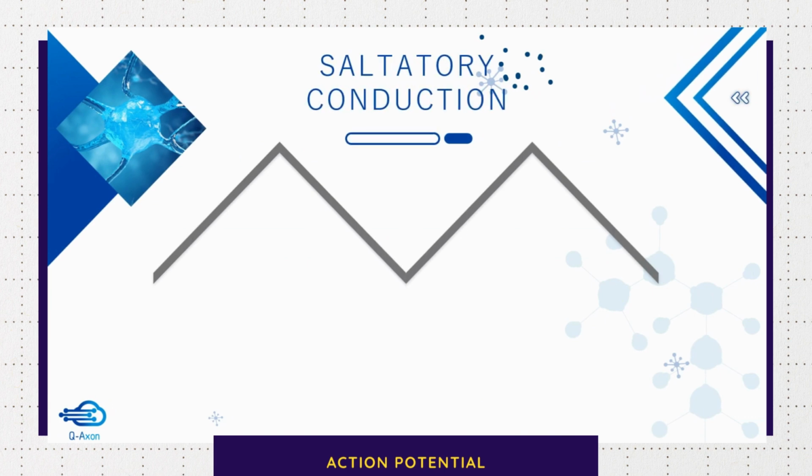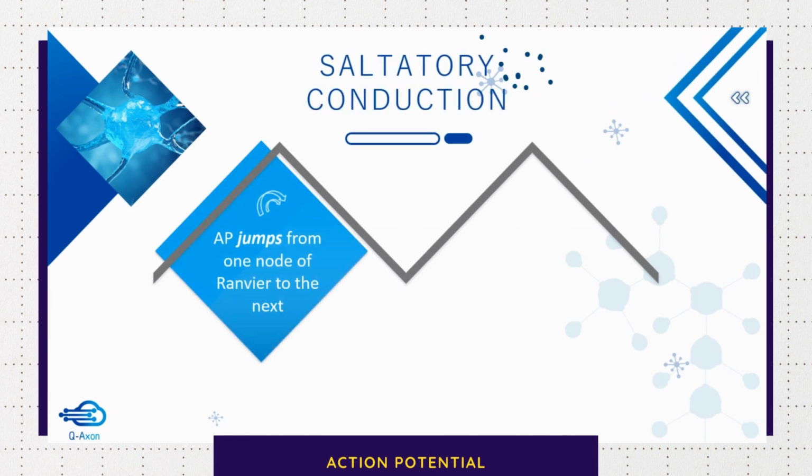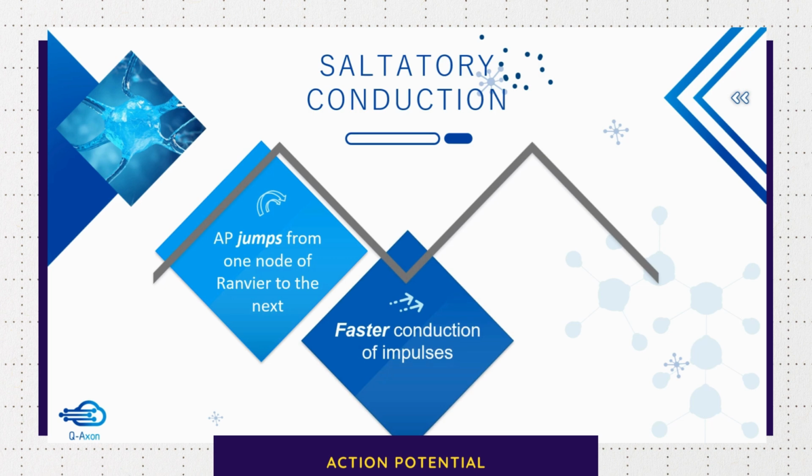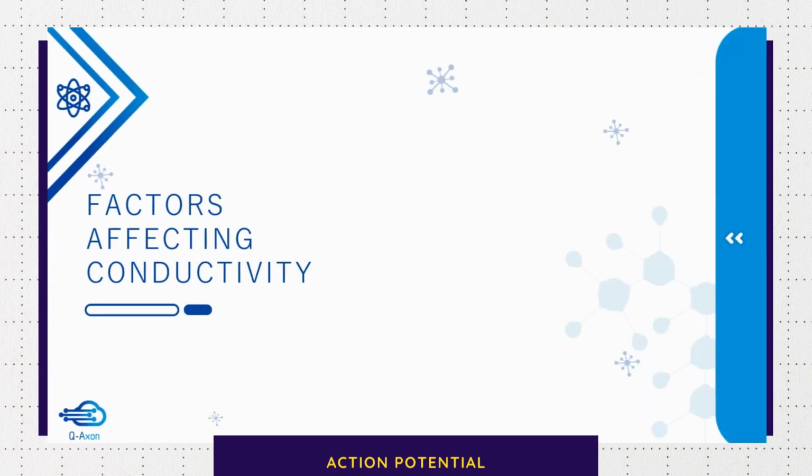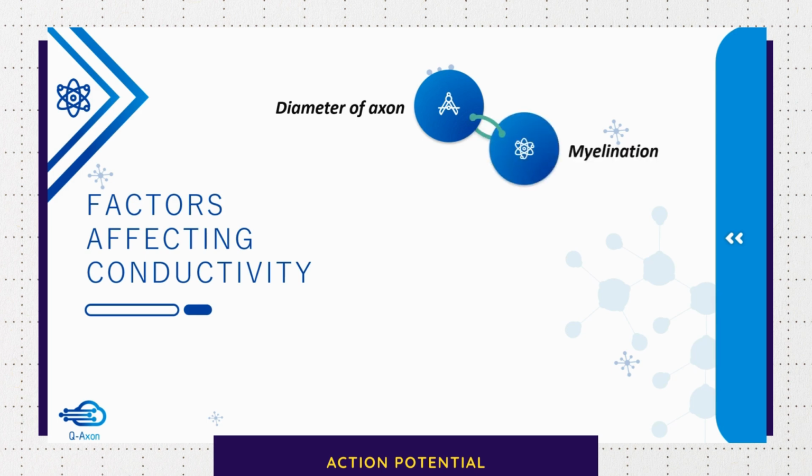So the advantage of saltatory conduction is that since the action potential jumps from one node of Ranvier to the next, conduction is much faster. Also, it consumes less energy. Now, many factors influence conductivity, two of the most important factors being diameter of the axon and myelination. We already studied that larger the diameter of the nerve fiber, greater is the conduction velocity. Similarly, there is much faster conduction in myelinated nerves when compared to unmyelinated nerves.